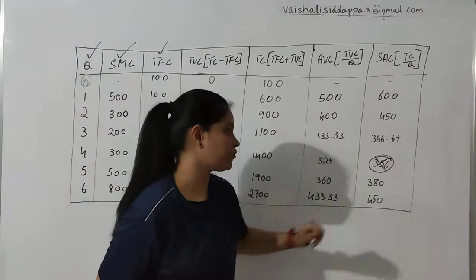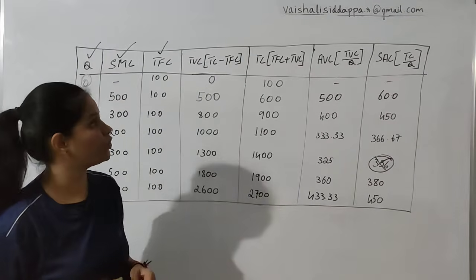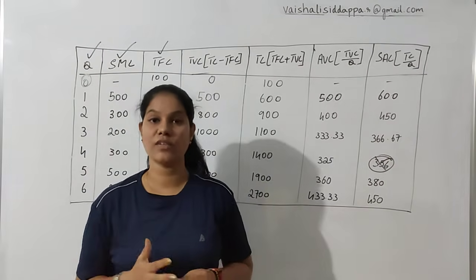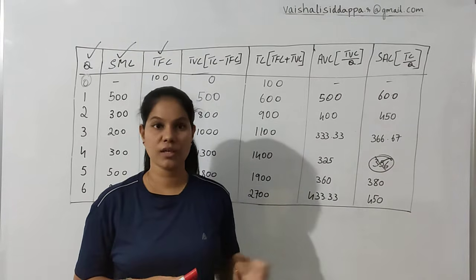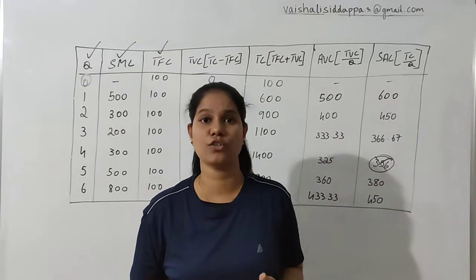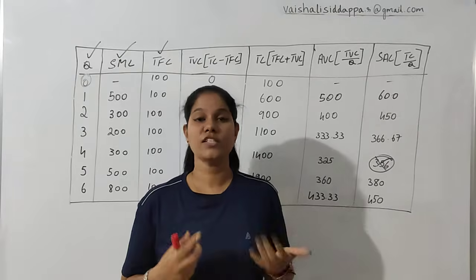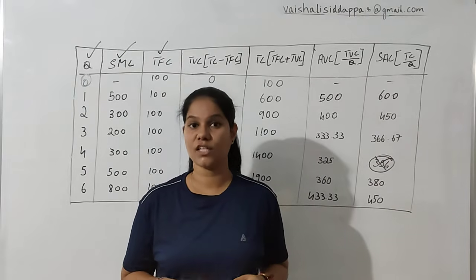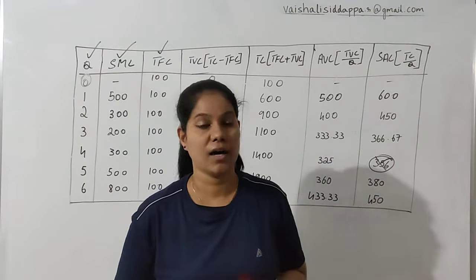So this is the way you are going to find out SAC. This is one of the 6-mark questions, as I told you previously. It is more than a theoretical question. If you attempt this kind of question, it is easy to score. It is quite complicated to understand at first, but once you practice, this is one of the easiest ways to score the 6 marks. Within 5 minutes you can calculate and get all 6 marks.